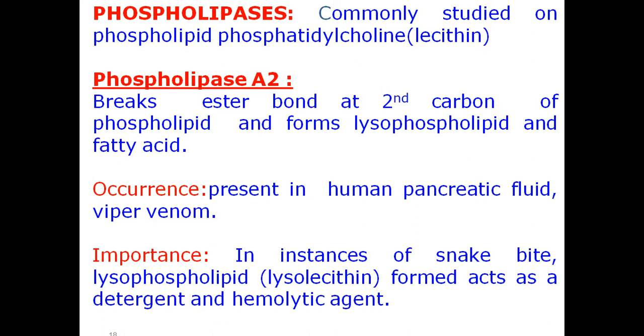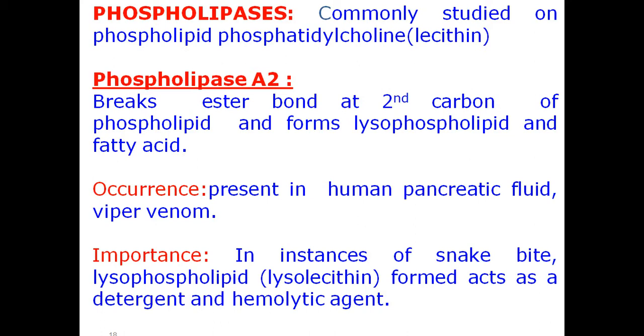If you see the occurrence of this enzyme, phospholipase A2, it is present in human pancreatic fluid, and the same enzyme can also be seen in viper venom. Venom means snake viper venom. The importance of this enzyme is in instances of snake bite. Lysophospholipid, which is called lysolecithin, is formed, which acts as a detergent and hemolytic agent.